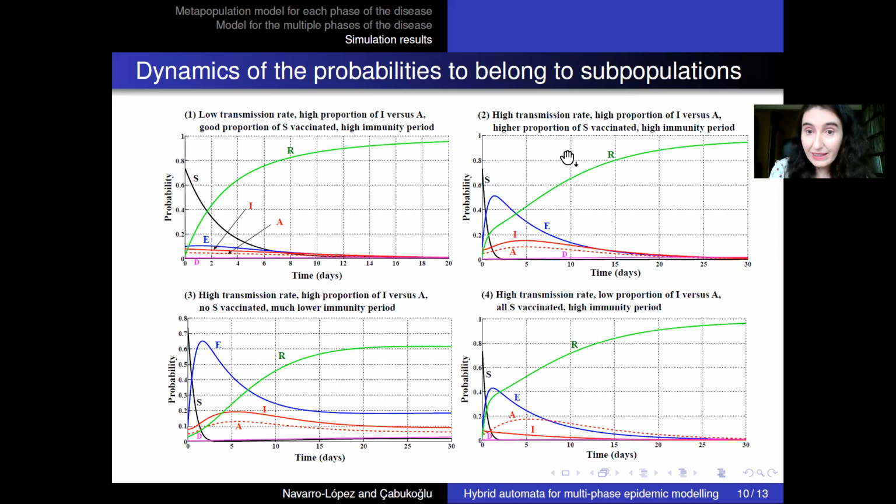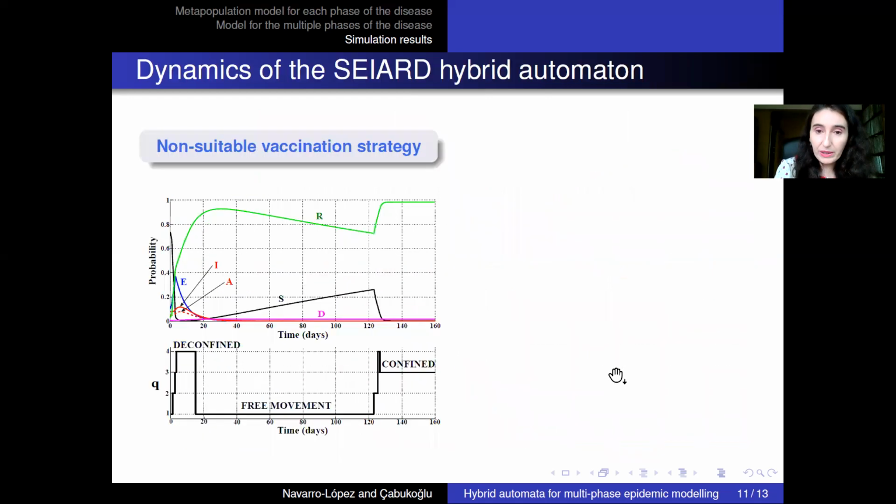But look, for example, here, if we have more people vaccinated, but we have a high transmission rate, the exposed increase considerably in comparison to scenario number 1. And look here, for example, in scenario 3, when we don't have vaccinated people, the exposed are very high and the recovered are fewer. If we have all the people vaccinated, look, this is ideal. So the recovered are very high, and the susceptible go down very quickly.